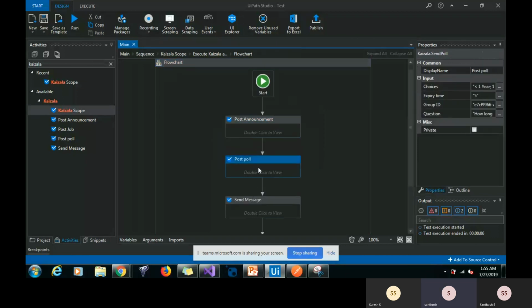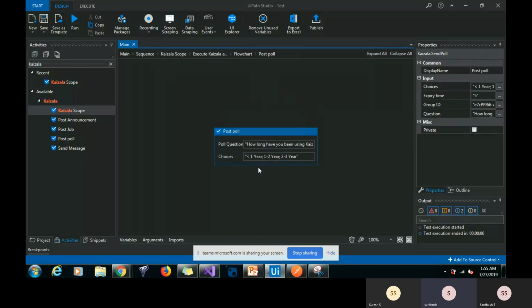Next one is post poll. Post poll is used to record the opinion. Here we have to provide poll questions and poll choices. Each choice has to be separated by semicolon, and the expiry time within which we need to provide the poll response, and the group ID, the public group to which we are going to post this poll.